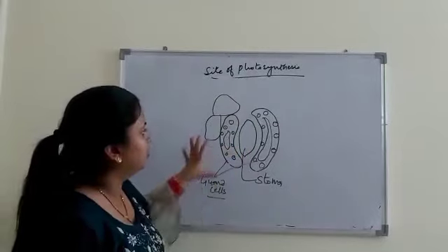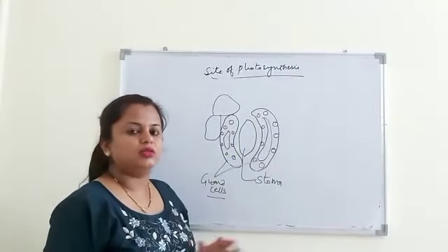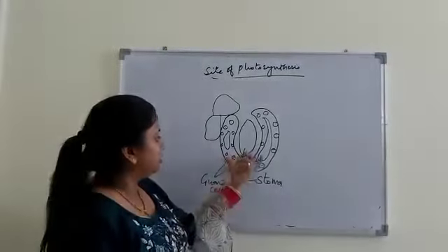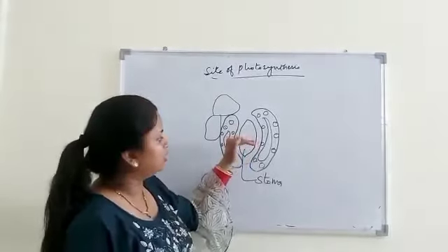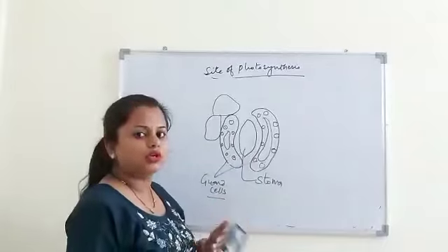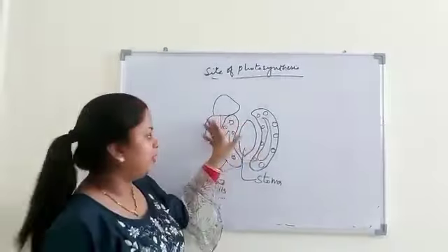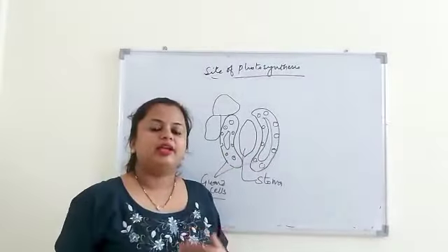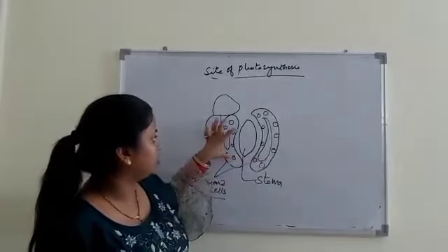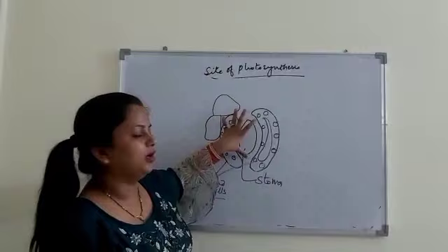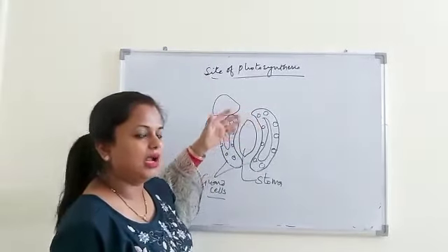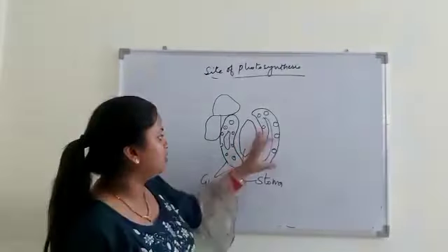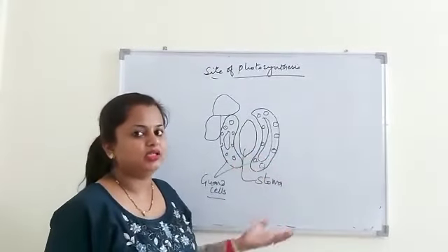So when the plant has to conserve water and does not require gaseous exchange, these get closed, and when plants need gaseous exchange and want to lose water, these get open. So opening and closing of stomata is regulated by guard cells. When plants take in water, these become turgid and get open. When the plant loses water, these shrink and get closed. So opening and closing of stomata is based on turgidity.